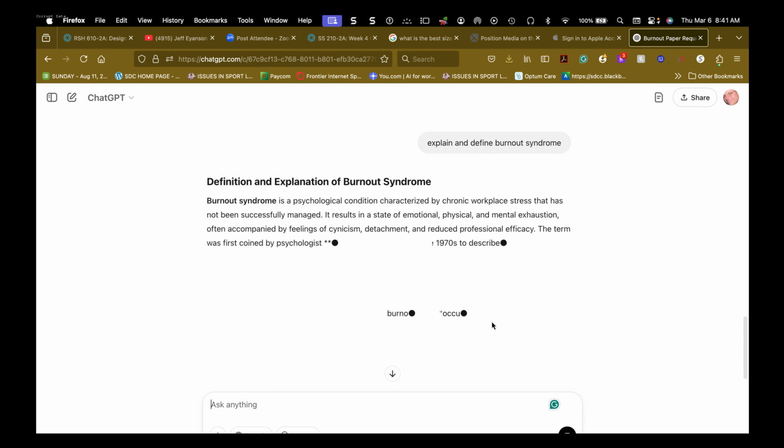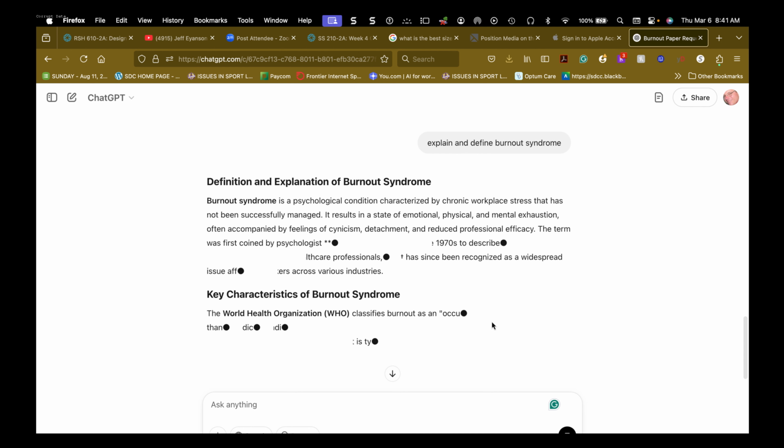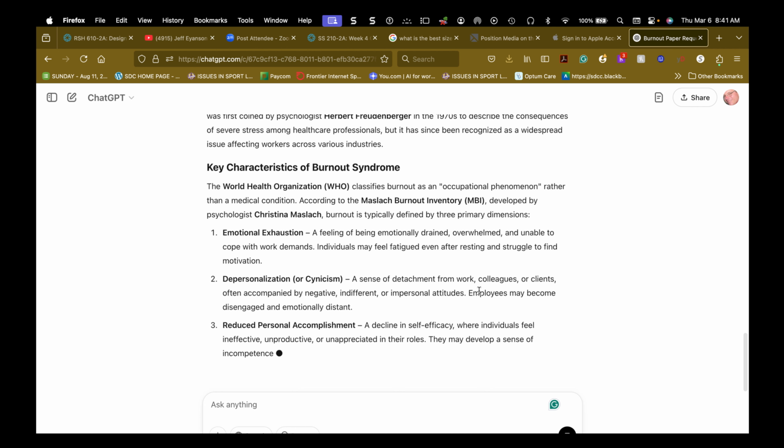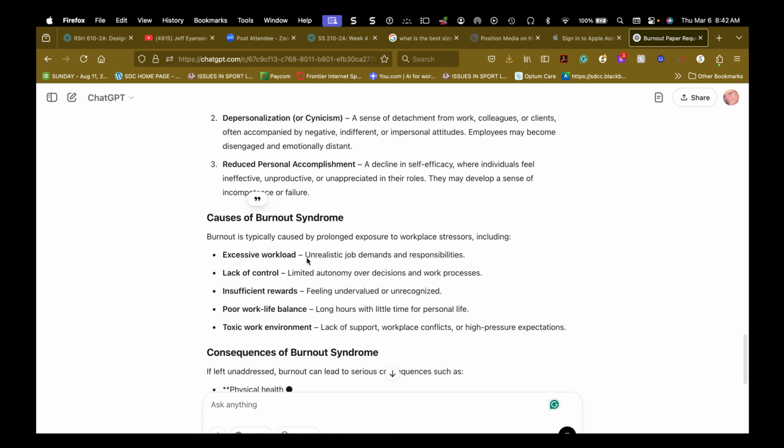You see how much stuff you're getting? Okay, it gives you definitions, but you need to take those definitions. You need to go to the library and get it. Now, see, this is my author in this area, so this is perfect. Causes for it: excessive workload or overworked, or insufficient rewards.